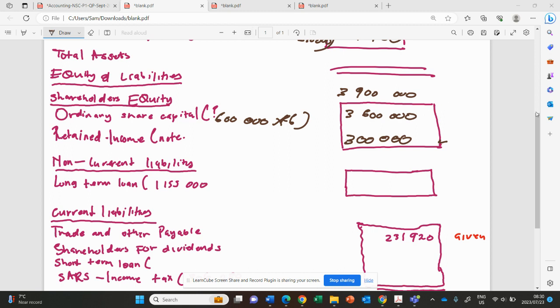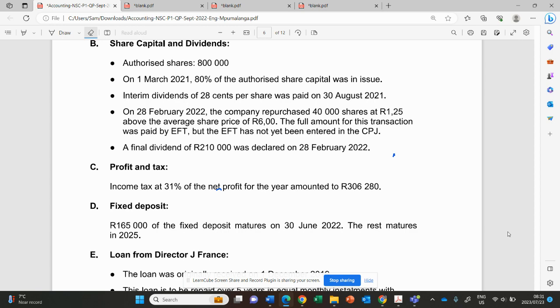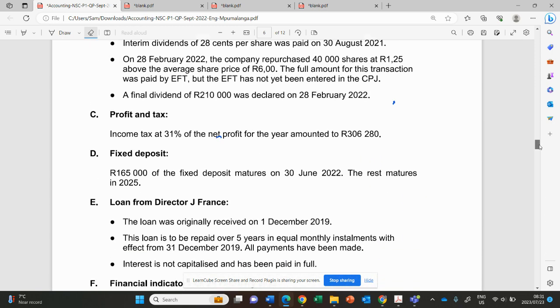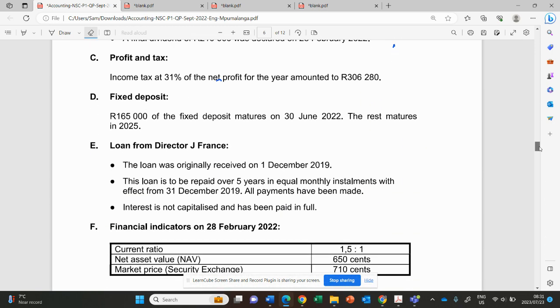Proper. Then now let's go to the non-current liability, which is the loan. The long-term loan or mortgage loan, we are given this amount from the list of balances, which is that one here, which is this 1,155,000. Then it is given there. Then we'll just need to go check the information given. Let's check what is happening now.